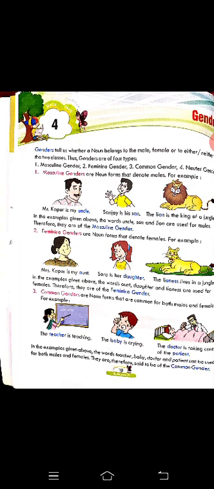And the third one is common gender. There are some nouns which are common for both male as well as female. For example, teacher. Your teacher may be male as well as female. And baby may be girl and also boy. So it refers to both, whether it is boy or girl, we can call it common gender. As the name suggests, common means both male and female.